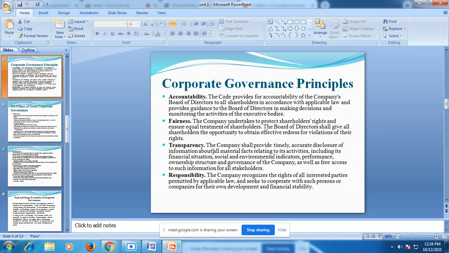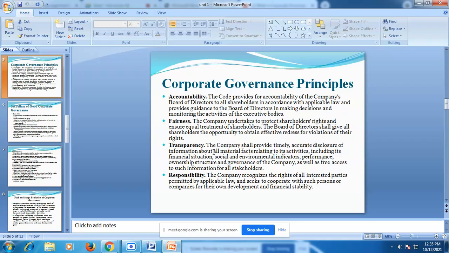For executing the company, some rules and regulations should be there in that company, and some principles should be there. Okay. So here I have mentioned the corporate governance principles. These are the four important principles set by corporate governance. The first one is accountability, next is fairness, third is transparency, and the fourth is responsibility. So these are the four principles of corporate governance. I have mentioned in short what is meant by accountability, fairness, transparency and responsibility.